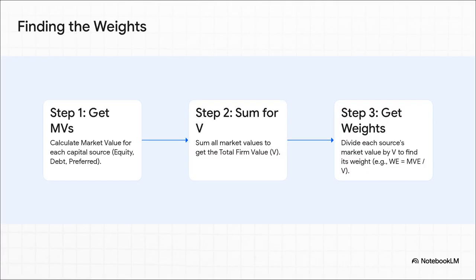Easy. So what about those W's, the weights? Where do they come from? The absolute key, and I can't stress this enough, is to use market value. So, step 1, figure out the current market value of the company's stock, its debt, and its preferred stock. Step 2, add all of that up to get the total value of the company. Step 3, just divide each piece by the total to get its percentage. Getting these weights right is the foundation. If you mess this up, the whole calculation is toast.